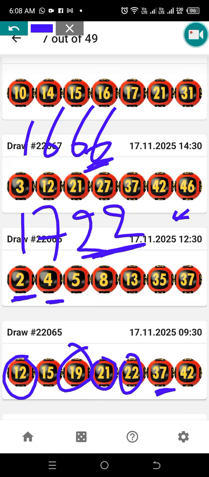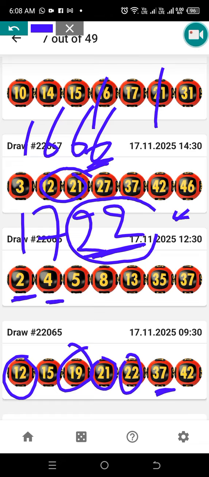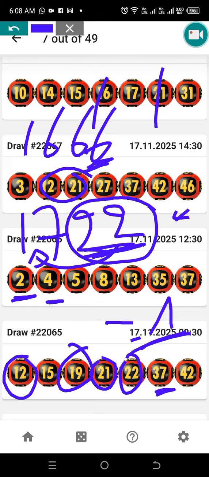Now, 2, 4 came to the second draw. The third draw, 12, 21 came, right? The other draw, we have a 16, 21. So where does 21 come from? Most of the time, they're going to take this number sitting at the back, the last answer, minus 1. I didn't even think of this one, I just think of this one minus 1. That's what they do. 16 came here and the 21 came here.